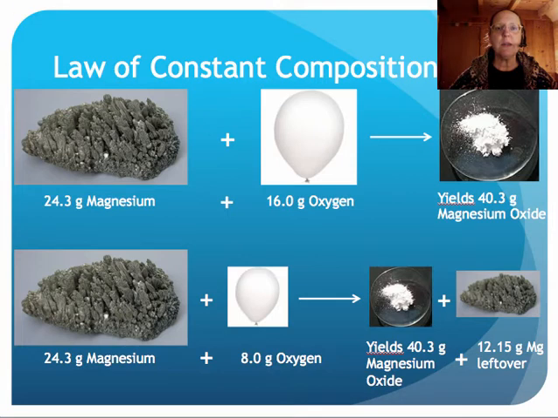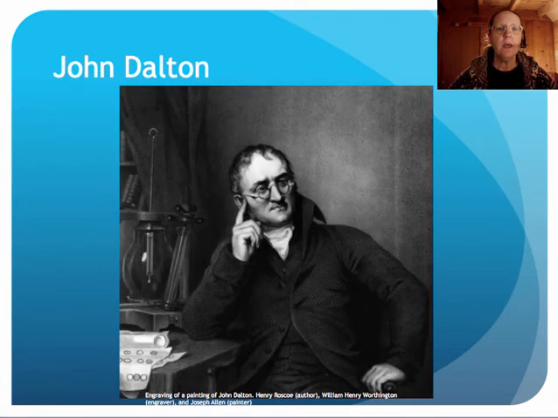Conservation of mass and definite proportions are laws, observations that have been repeated over and over. They are not theories. They don't explain what is happening. They just state what is observed. In 1803, John Dalton proposed an explanation of these laws, a theory. Dalton's atomic theory of matter.